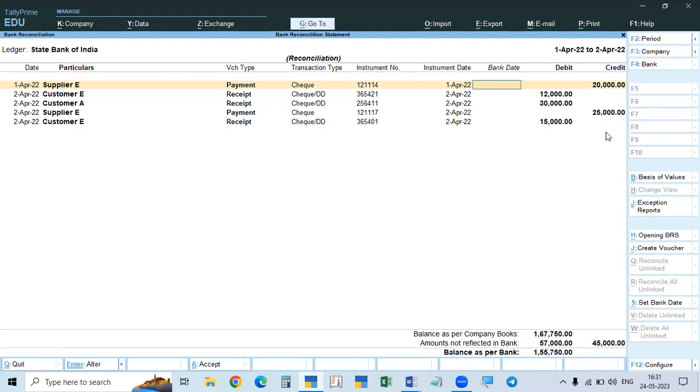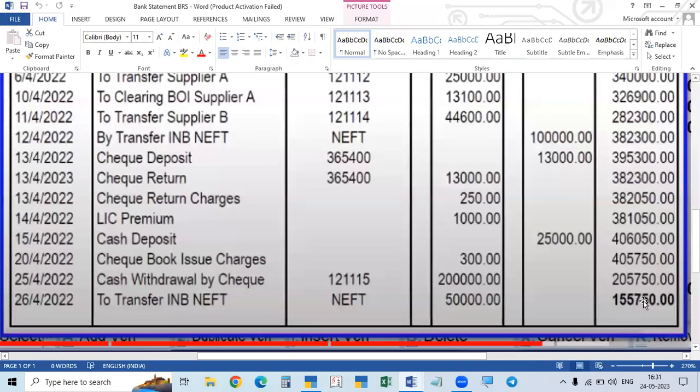These are credited. We paid the payment, but the bank has not paid, so the bank will have more amount. Our amount is reduced due to withdrawals, that is payments. So 1,10,750 plus 45, you have to add it. Reduce this, add this. If you add that, 1,55,750 is the balance shown in the bank book.